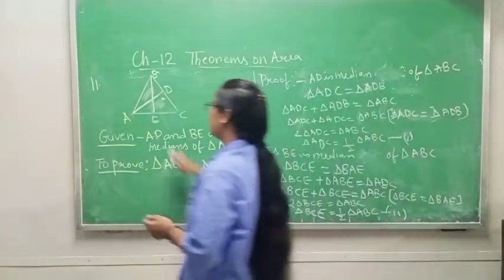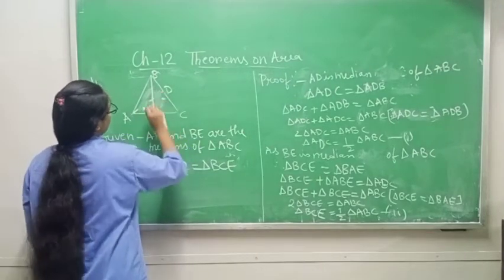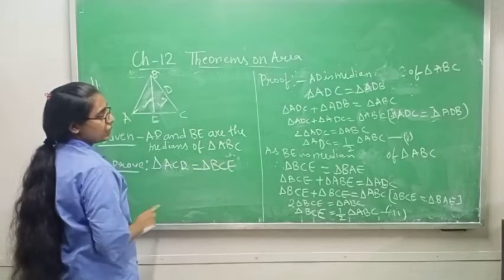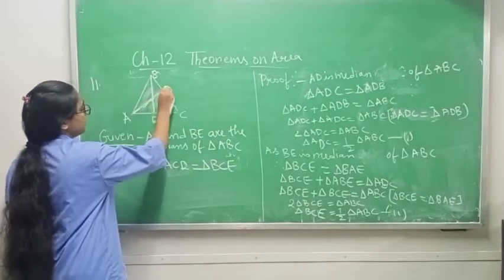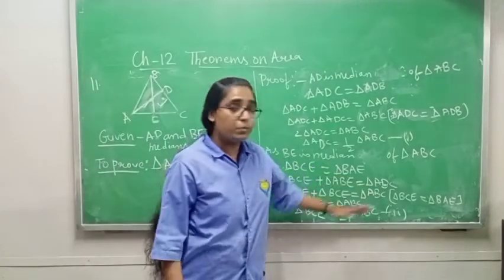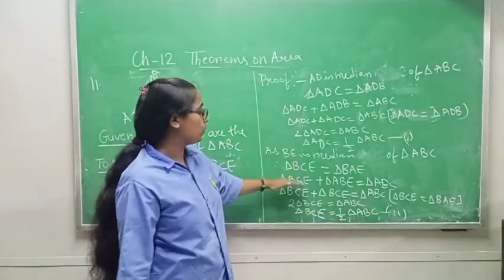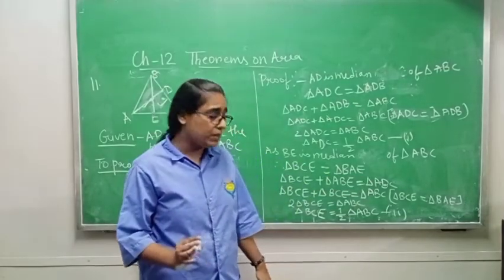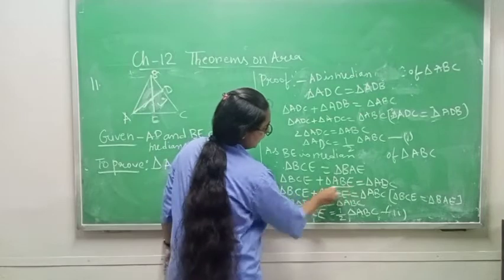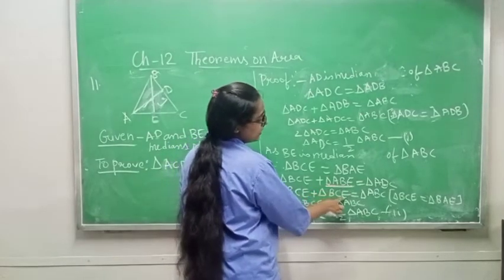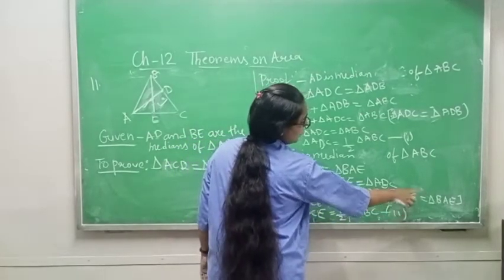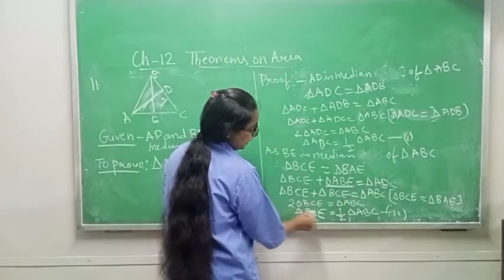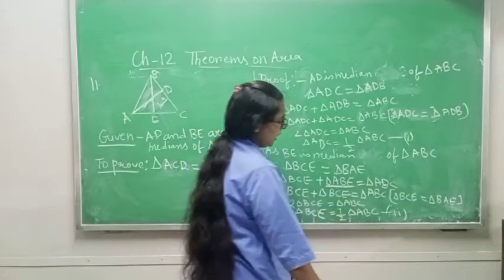These two make the bigger triangle ABC. So triangle BCE plus triangle ABE equals triangle ABC. In place of ABE I write BCE, because they are equal. So BCE plus BCE gives two times triangle BCE, and 2 comes down, half of triangle ABC.